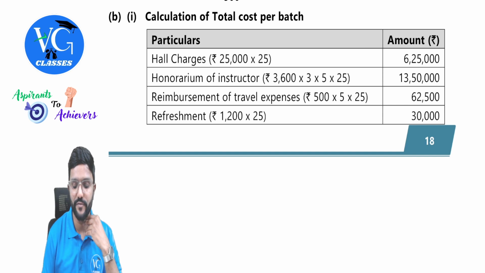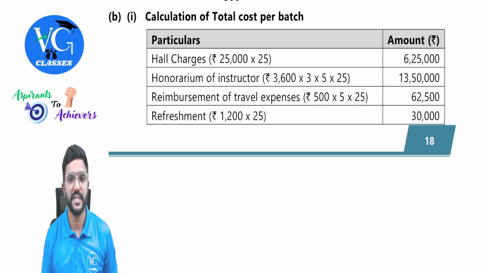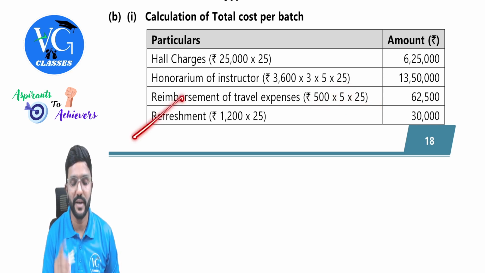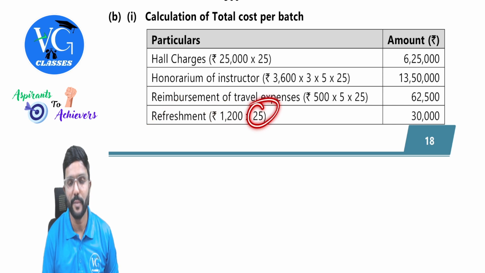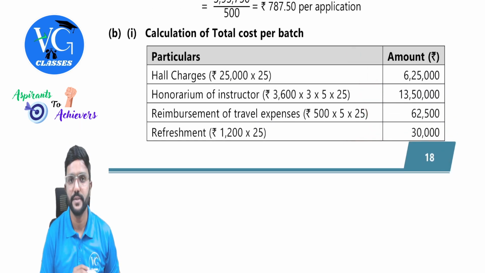Reimbursement of travel expenses is 500 rupees per day. So 500 into number of days per week into number of weeks, 62,500. Refreshment is per week, so 1,200 per week into number of weeks, guys, 30,000. So please be careful with these calculations. Okay, especially when you are multiplying.